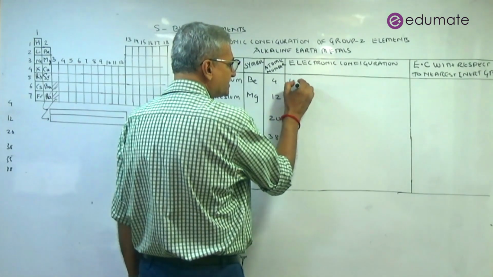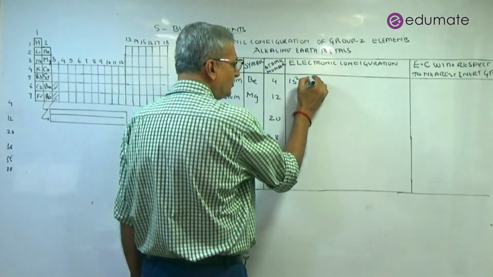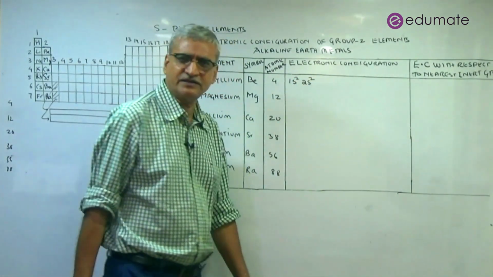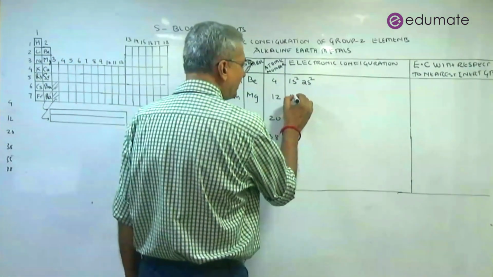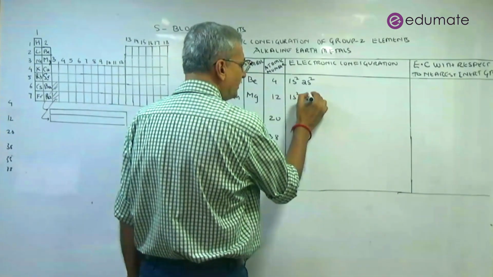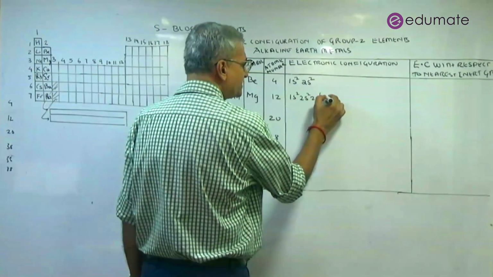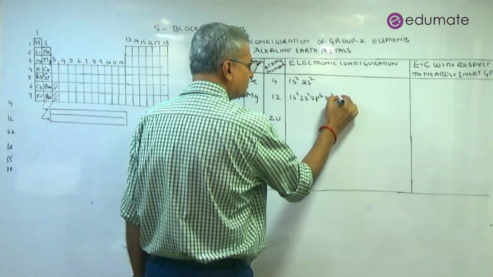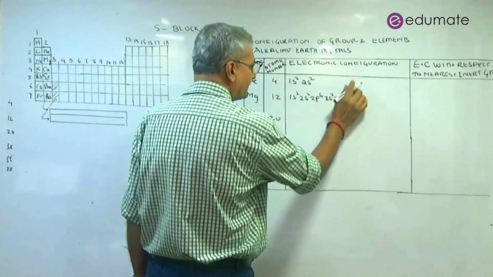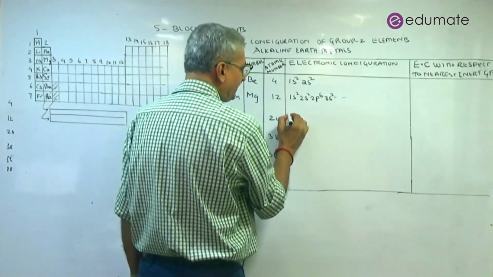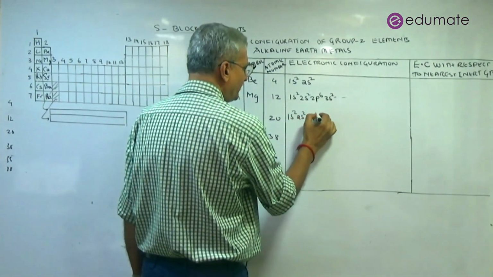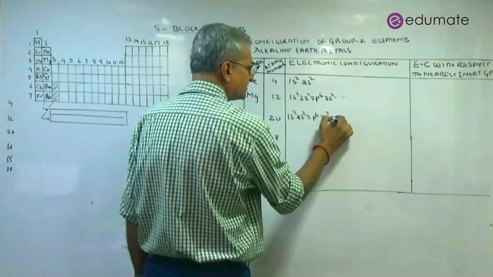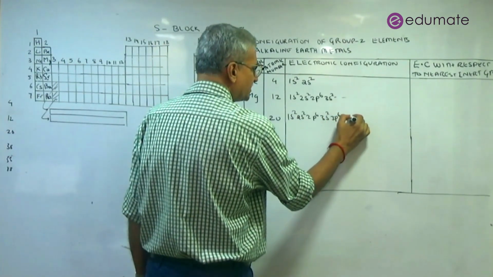So according to that, what will we have? We'll have 1s2 and we'll have 2s2. So the outer electronic configuration here is 2s2. Then we have 1s2, 2s2, 2p6, 3s2. Then we'll have 1s2, 2s2, 2p6, 3s2, 3p6, 4s2.